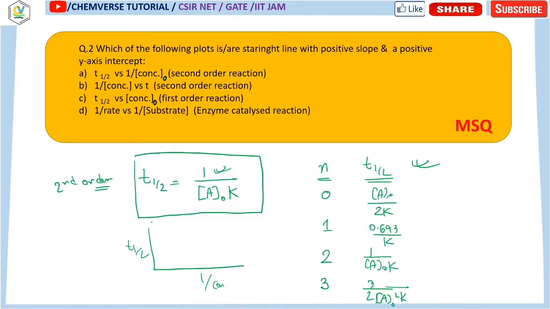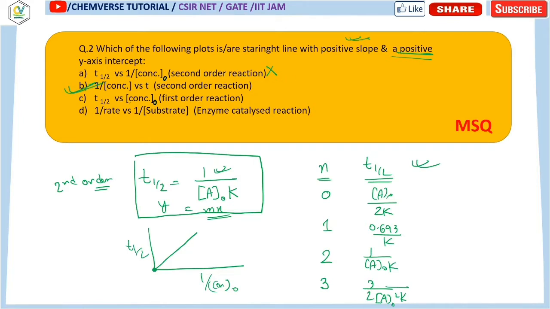Now the point is that whenever you plot t half versus 1 by the initial concentration, which is A0, it will be a straight line, but it passes through the origin. Basically it is y equals mx, this kind of expression. So this is a relation with a positive slope, but there is no positive intercept. So you cannot choose option A. You can choose option B.